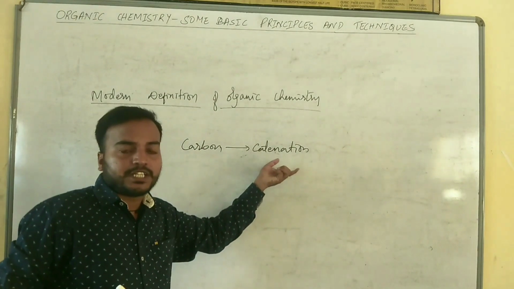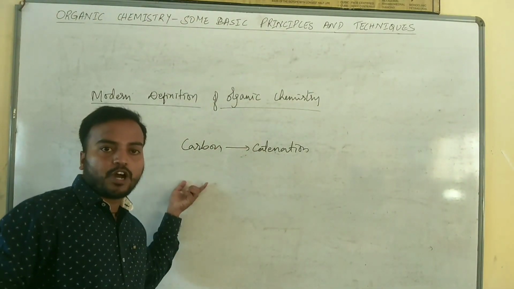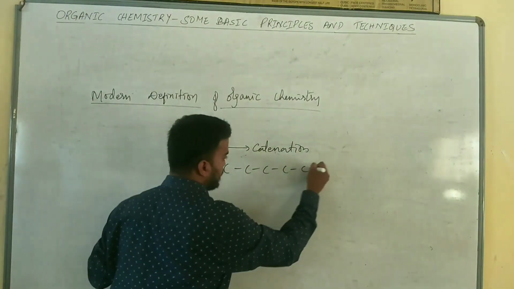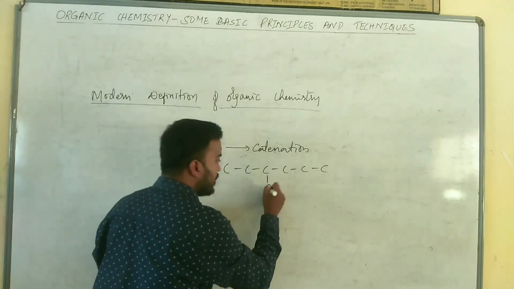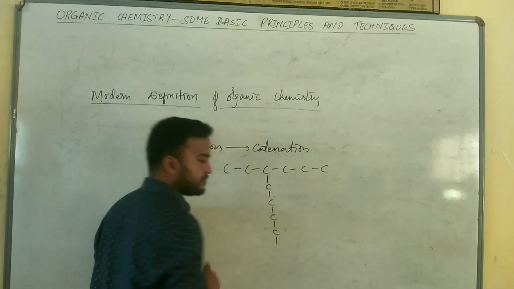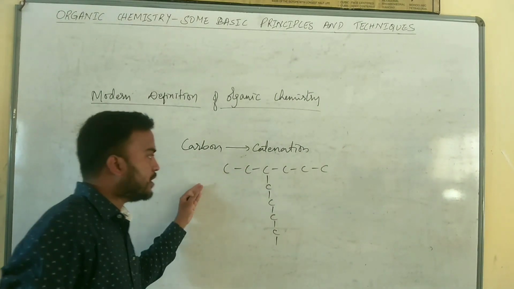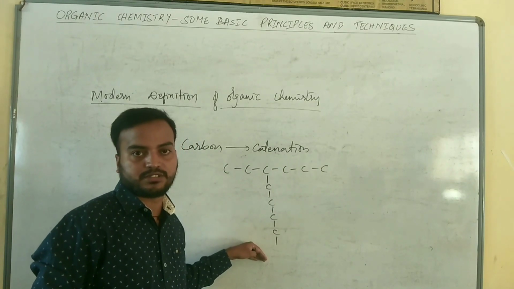Catenation is the property of carbon which forms long chain-like structures or branch-like structures.